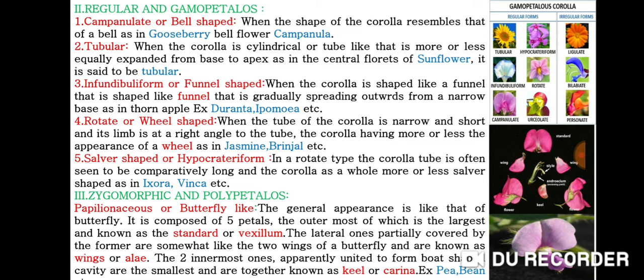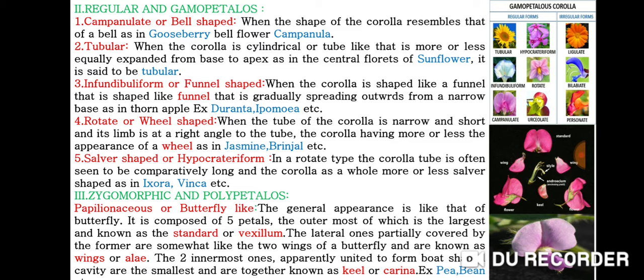Third one is zygomorphic and polypetalous. Papilionaceous or butterfly-like. In general appearance it is like that of a butterfly. It is composed of 5 petals, the outermost of which is the largest and is known as the standard or vexillum.